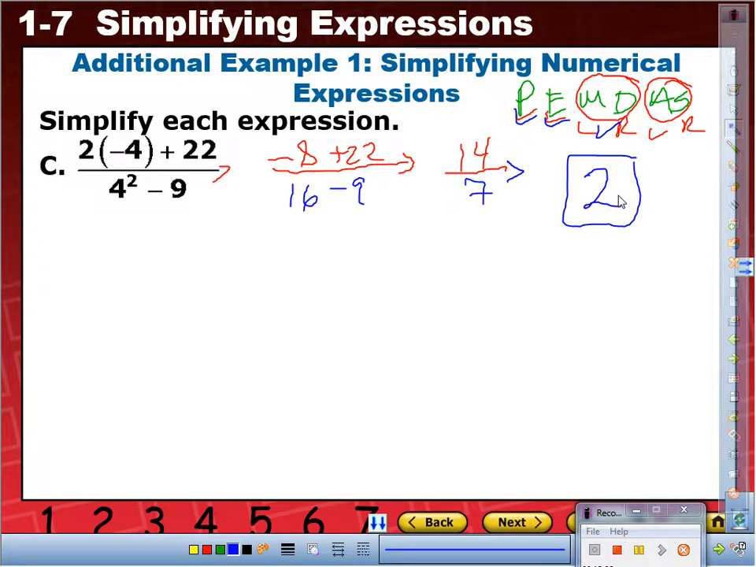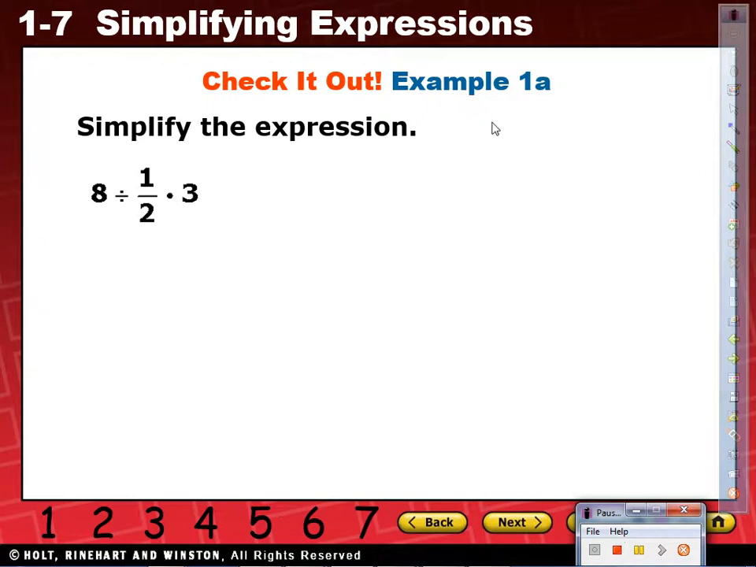So far, so good? All right. Copy this next one, please. Here we go. Copy that one. Simplify the expression 8 divided by 1/2 times 3. Careful with this one. This one has a little curveball. See if you catch it. Go. You're going to help me out with this one? All right, so it says example 1A, simplify the expression 8 divided by 1/2 times 3. So I'm going to have Ebony help me out with this one.